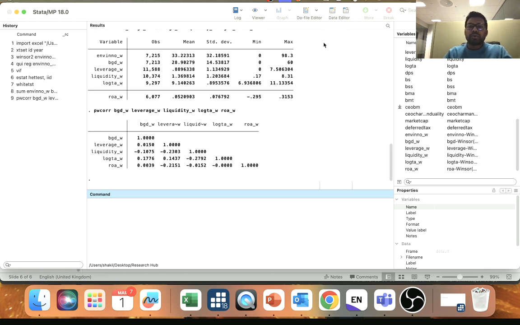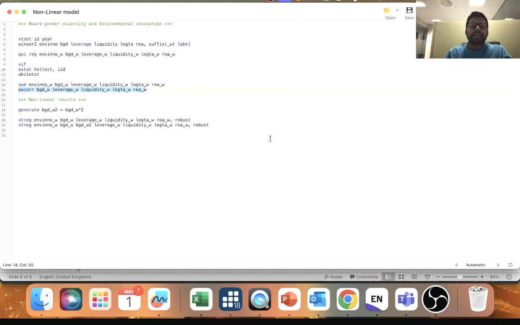Now let's move forward. So we need to run the main regression result, and we need to see whether there is any collinearity issue. So at first, what we're gonna do, we're gonna run the regression, normal regression.